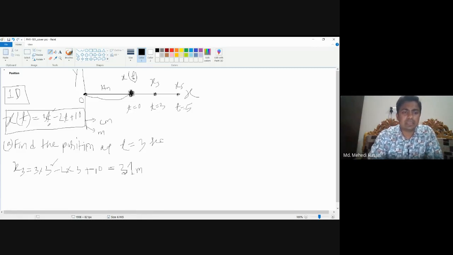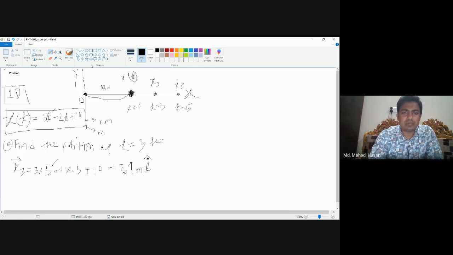And another thing is that the position of an object is also a vector quantity. So if we consider the one-dimensional case, there is a unit vector, which is i. In the one-dimensional case, we basically try to ignore the vector quantity, so that's why we are using scalar things here. 31 is a scalar number, so that's why 31 meter. But if you try to give the vector sign, then you have to introduce a unit vector i here. So this is the procedure for vector.